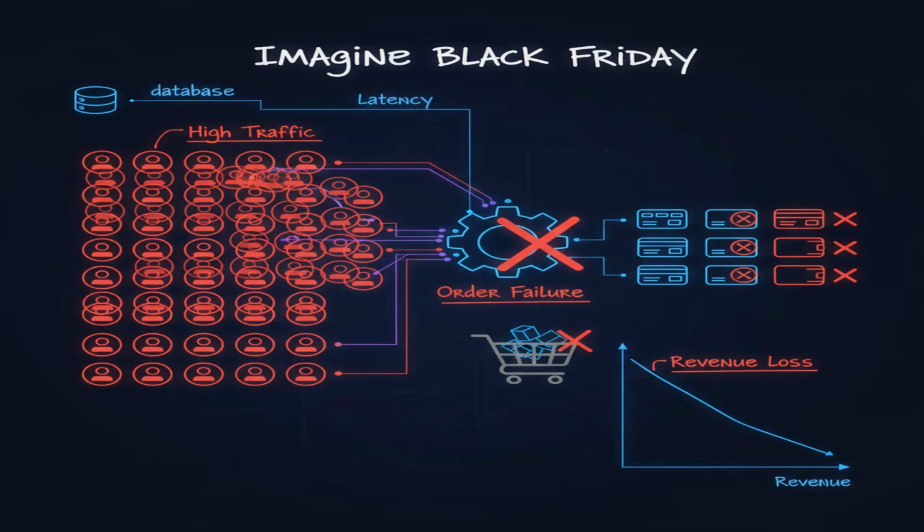Imagine Black Friday. Millions of users flood Amazon. Latency spikes to 12 seconds, 40% of transactions fail. The database buckles under immense pressure, and the entire system threatens to collapse. This translates to millions in lost revenue and frustrated customers.